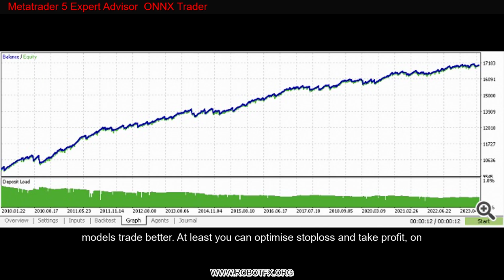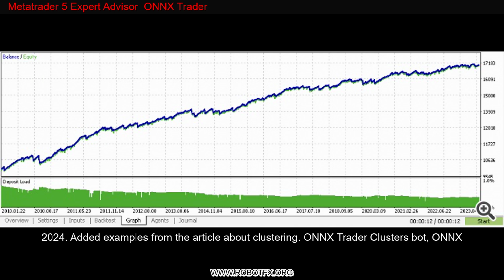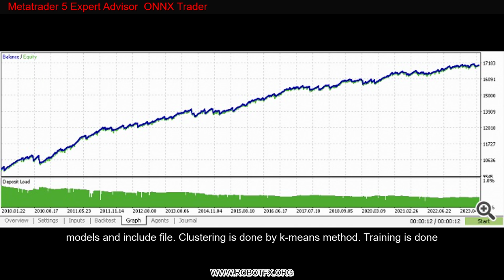At least you can optimize stop loss and take profit on any time frame. The model is connected via header file, e.g. 31 March 2024. Added examples from the article about clustering: ONNX Trader clusters bot, ONNX models and include file.